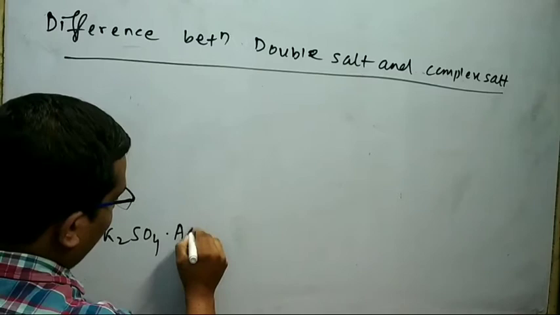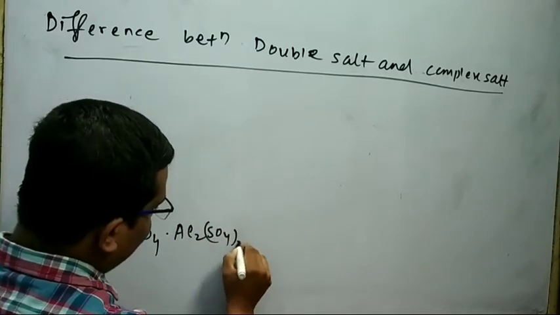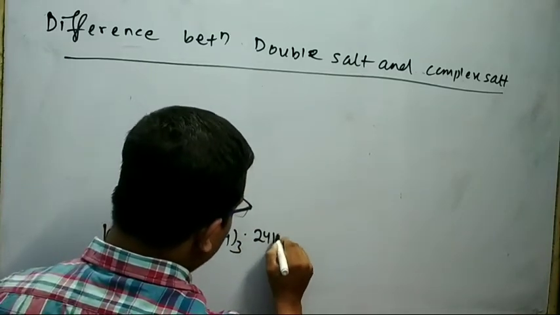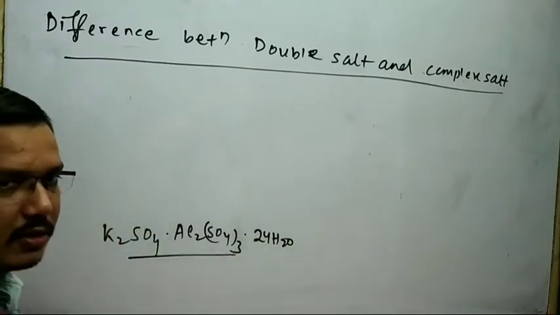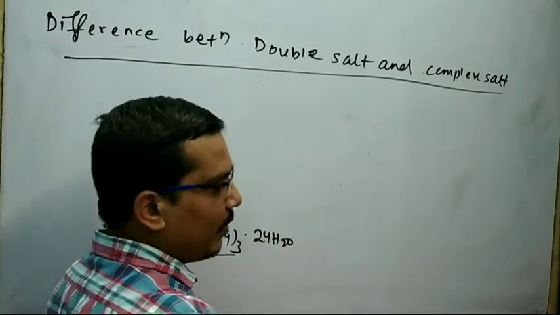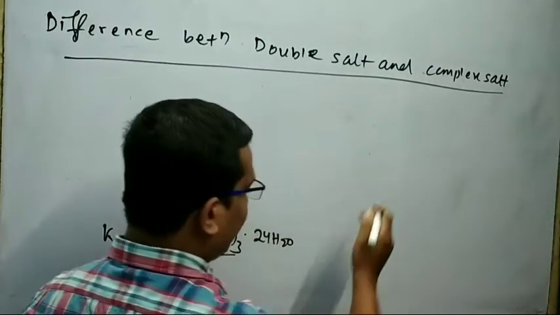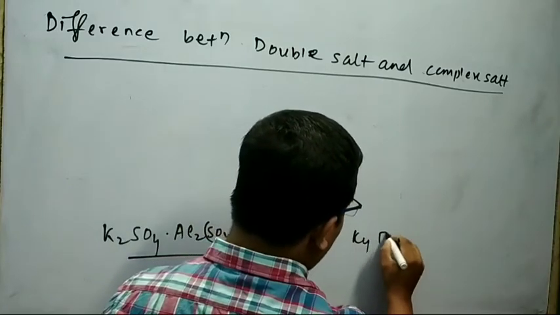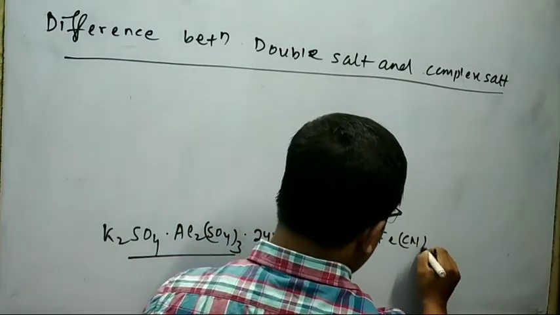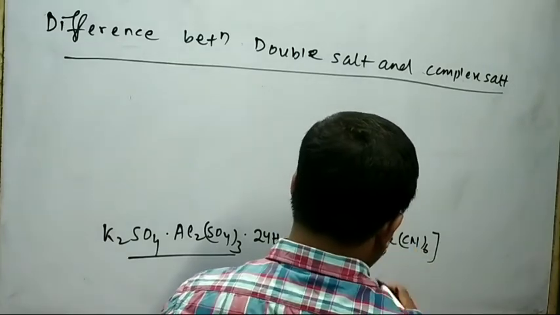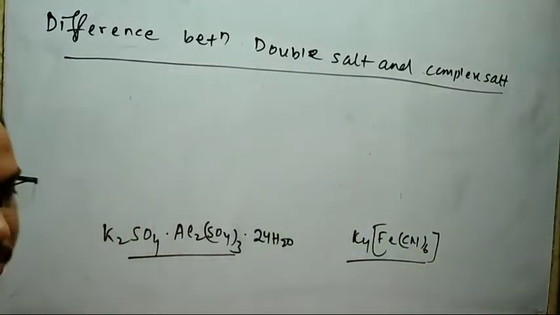K2SO4.Al2(SO4)3.24H2O. This is your double salt. On the other hand, I will take another example for complex salt. K4[Fe(CN)6]. This is a complex salt.